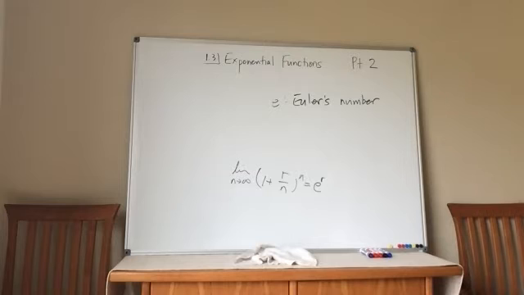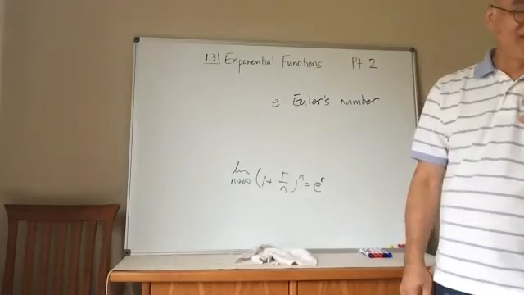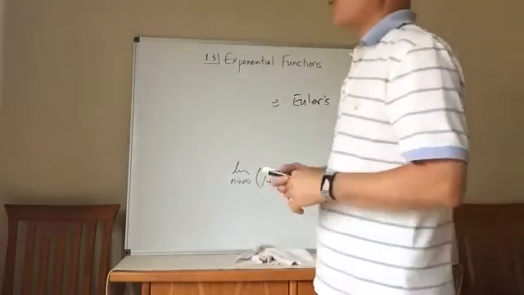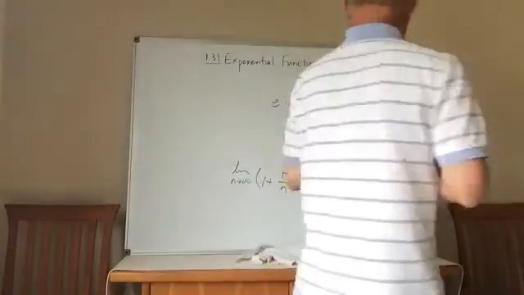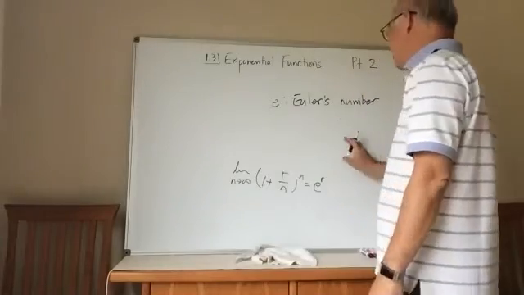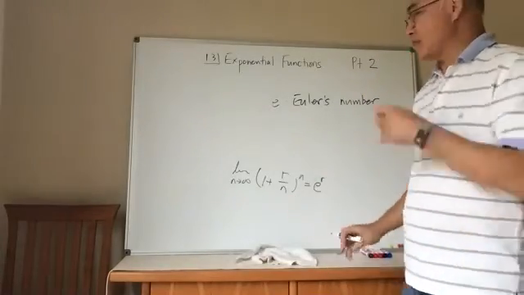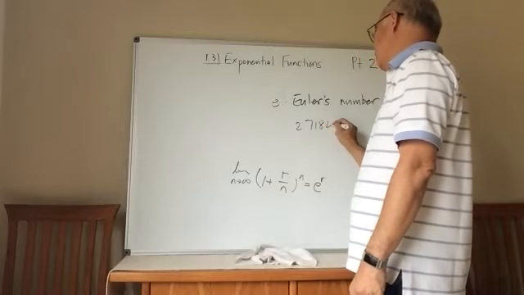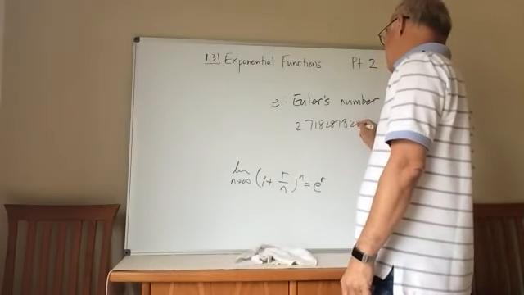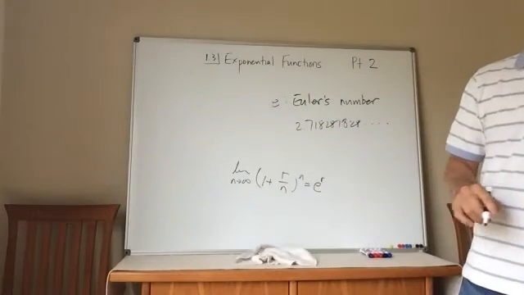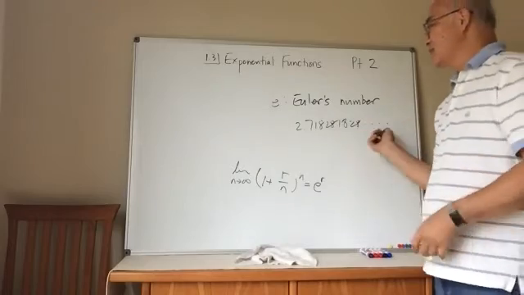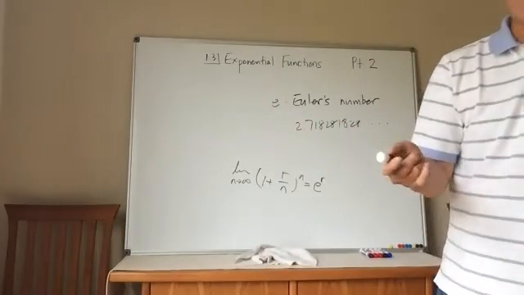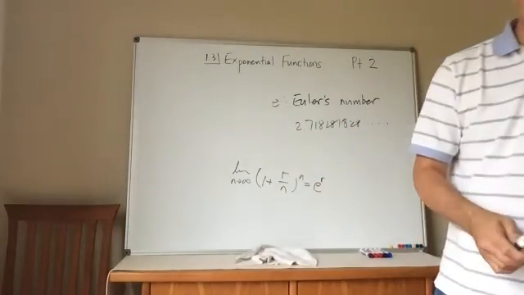Not the way you think you would. Oh, not the way I think I would. Kayla? Euler. It's Euler's number, right? Euler is the one who developed or found out about this number. It is 2.718281828, and on and on and on. Okay? So this is what Euler's number is. That's the e.